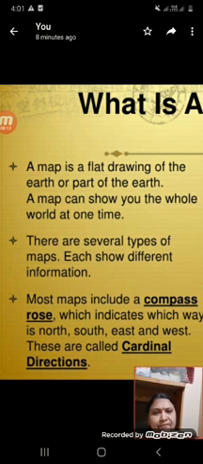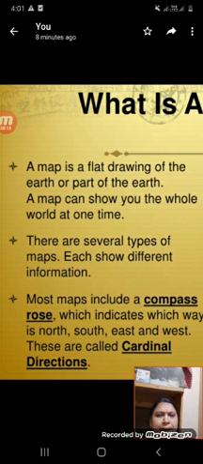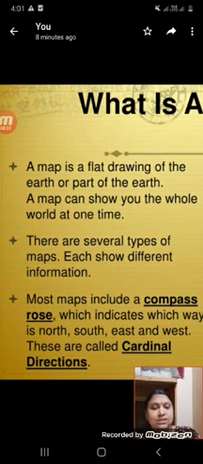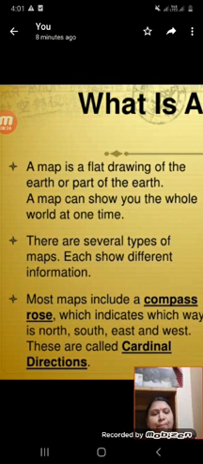Map is a flat drawing of the earth or part of the earth. A map can show you the whole world at one time. At the same time, with the help of a map, you can see the whole world. There are several types of map. Next, you will study the different types of map.